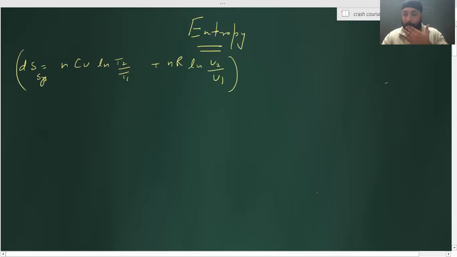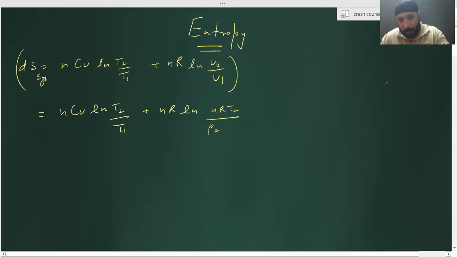One more thing. nCv ln T2/T1 plus nR ln V2/V1: I can write V2 as nR T2/P2, and V1 as nR T1/P1. nR gets cancelled by nR. It'll become nCv ln T2/T1 plus nR ln T2/T1 plus nR ln P1/P2.